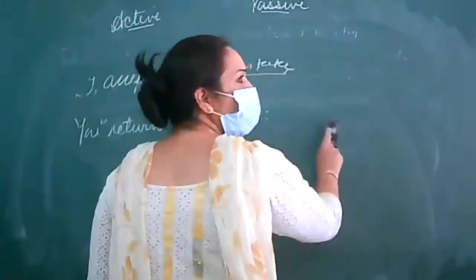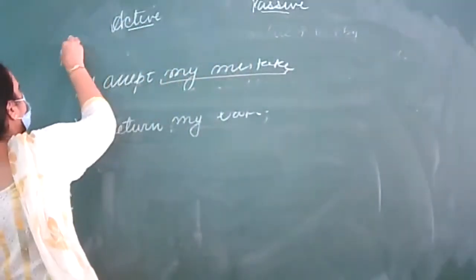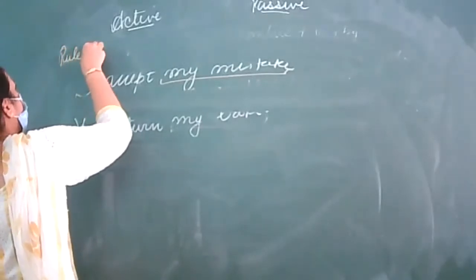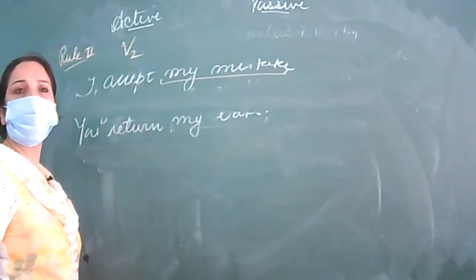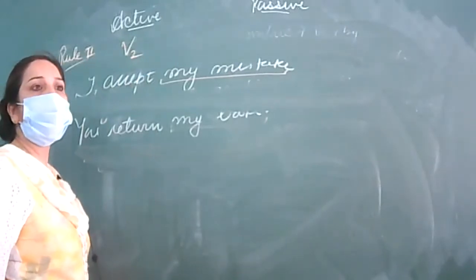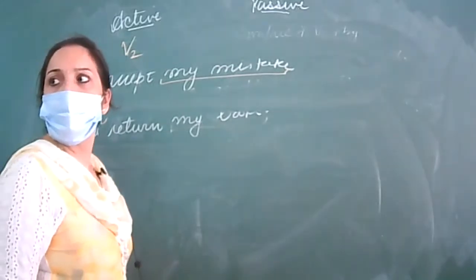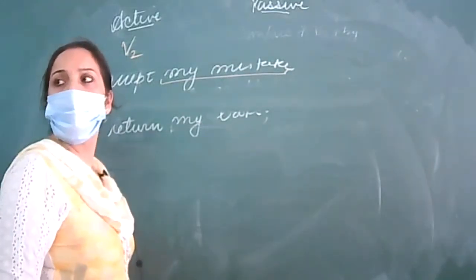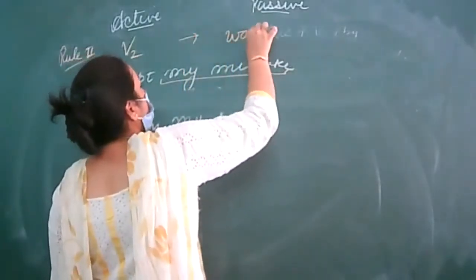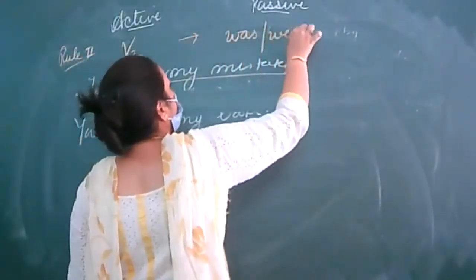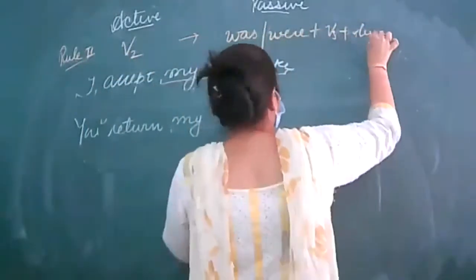Write down rule number second. In rule number second, suppose you have been given second form. This second form will change into was/were plus verb third form plus by.